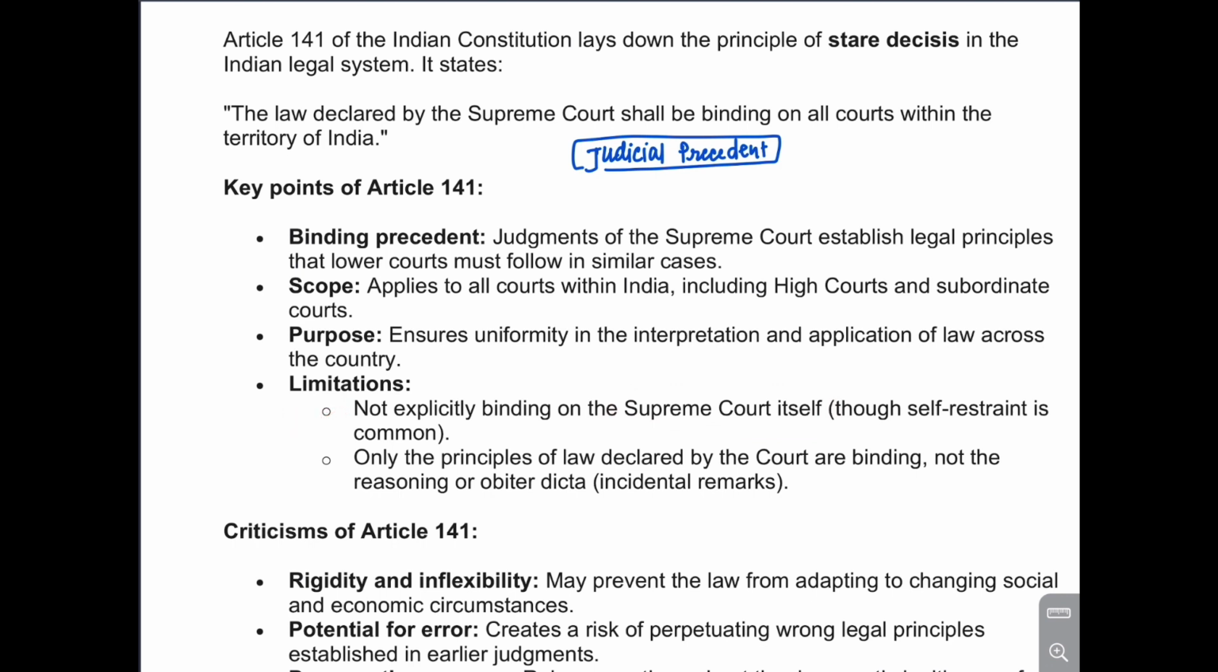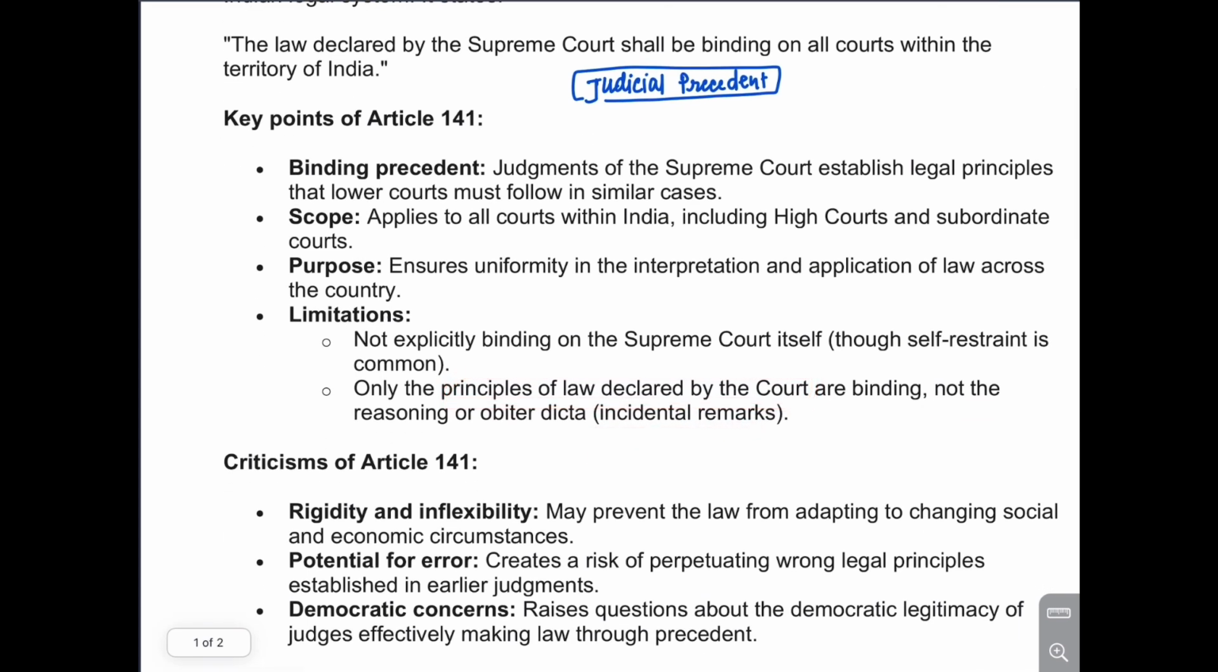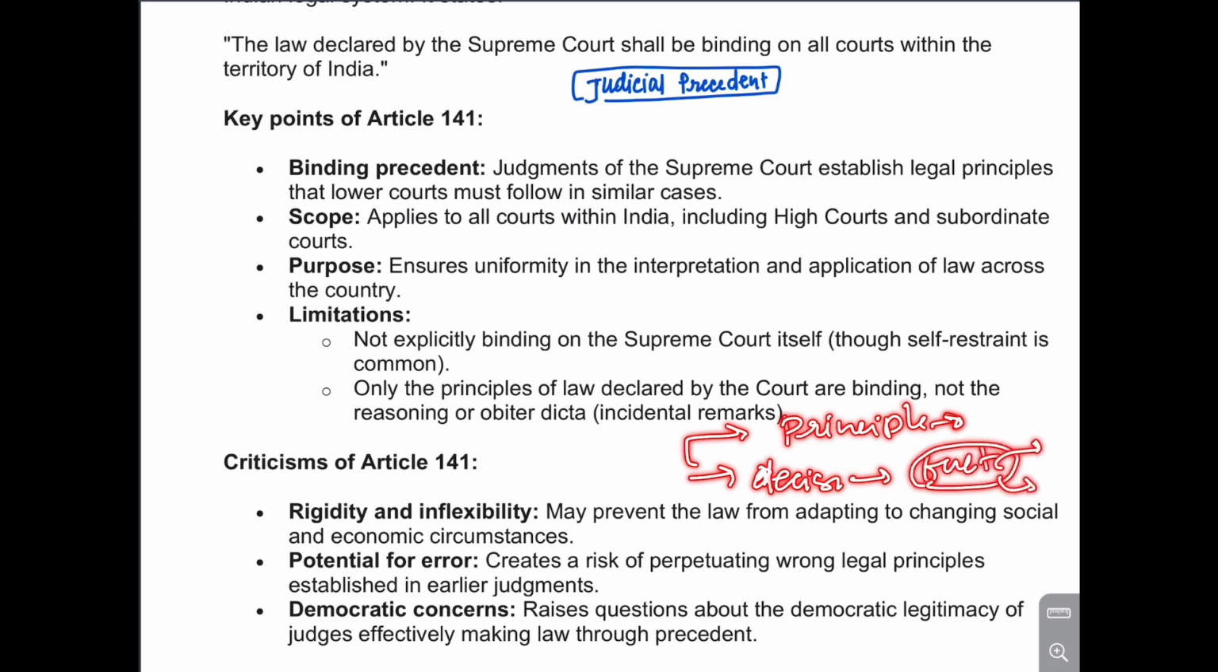Again, only the principles of law declared by the courts are binding, not the reasoning or incidental remarks. What does this mean? Principles are of a general nature, they are applied everywhere, but not the decisions of the Supreme Court. Principles are binding, but not the decisions. Principles are general values, but decisions are based on facts and values. Every case has different facts and different values, so based on them the Supreme Court will decide each case, but general principles of law are different, such as rule of law is a principle.